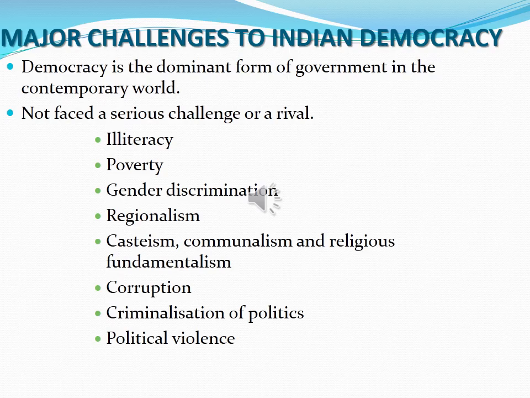Then corruption. Corruption means dishonest or illegal behavior, especially of people in authority. Then criminalization of politics. Criminals enter into politics. Most of the political parties consist of criminals with them. They have some criminal cases. The members who were elected as representatives were sometimes criminals. So criminalization of politics. Then political violence. Violent methods are nowadays followed in political parties. So political violence exists there.